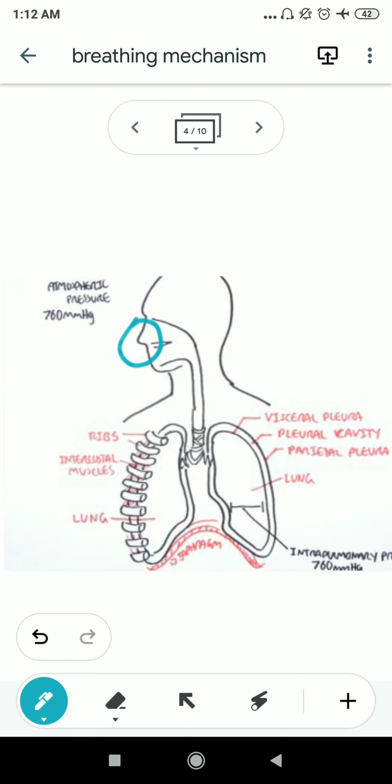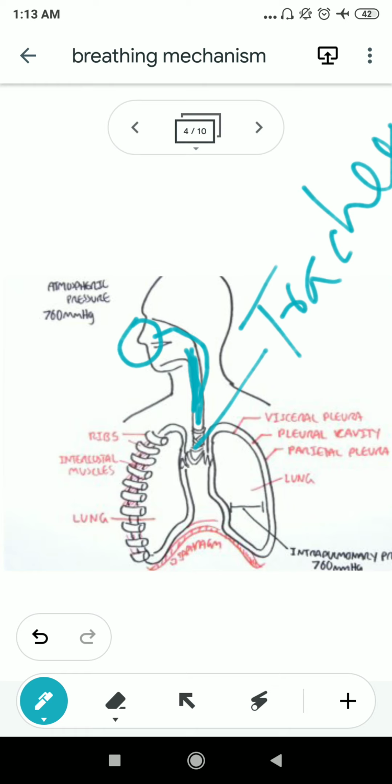Here it is the nose. Then it will continue into a pipe-like structure. You can easily see this is the pipe-like structure, which is known as the windpipe. Okay, then nose, then the windpipe, and the rest of the portion is known as trachea.